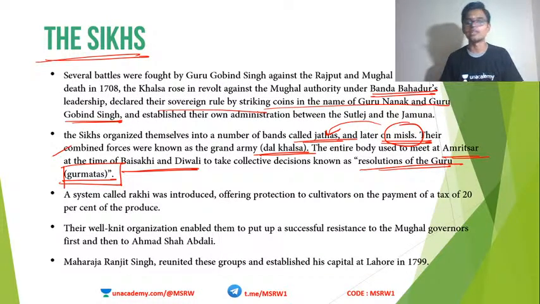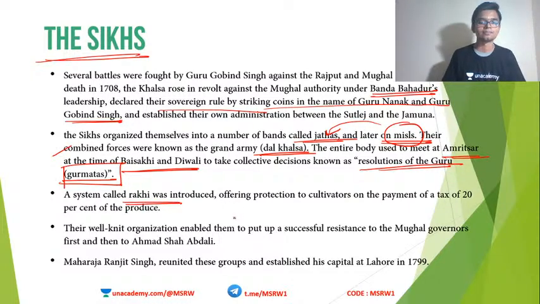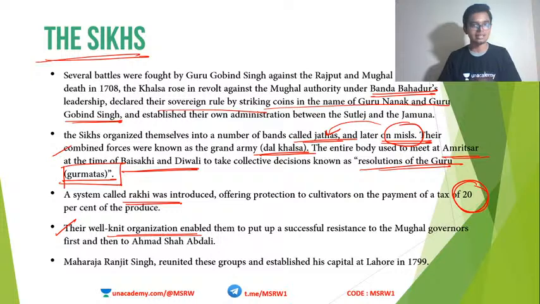Gurmatas are the resolutions of Guru or the decisions taken by different misls together during the Baishakhi and Diwali festivals. Okay, they also introduced the system of Rakhi, offering protection to cultivators in exchange for 20% of their production. The Sikhs promised that they will protect the cultivator provided they give 20% of their production to the Sikhs as tax. Okay, so you can see here also the Sikhs are taking control over the Mughal power completely.